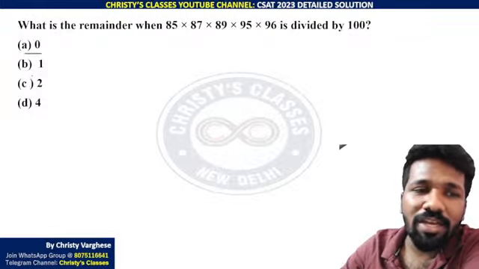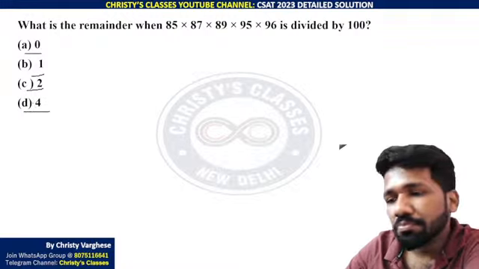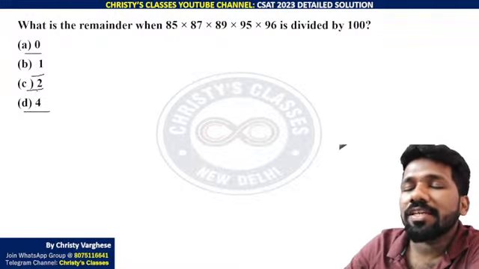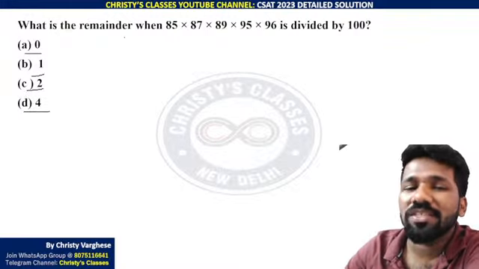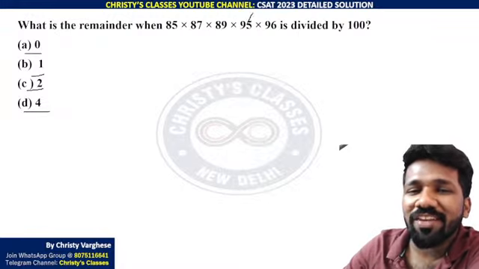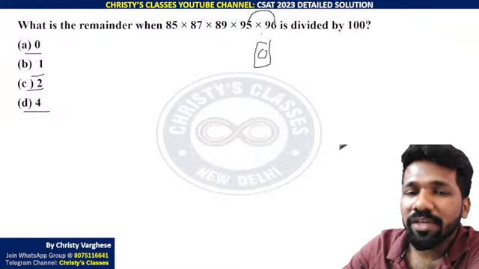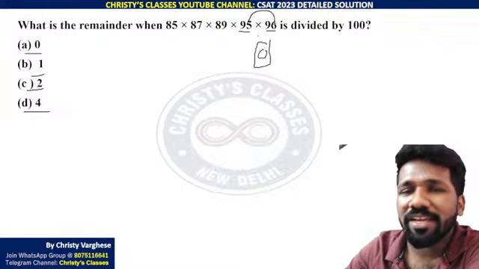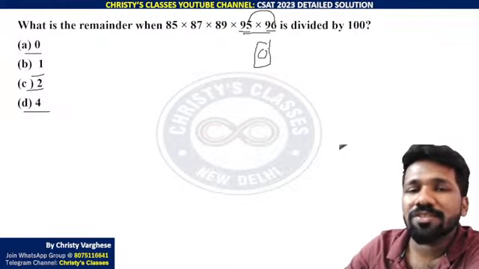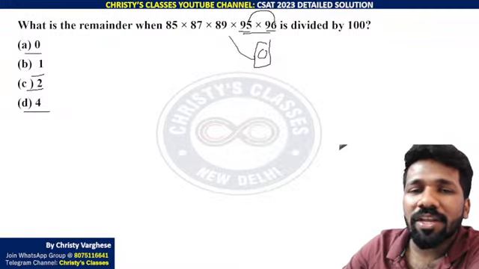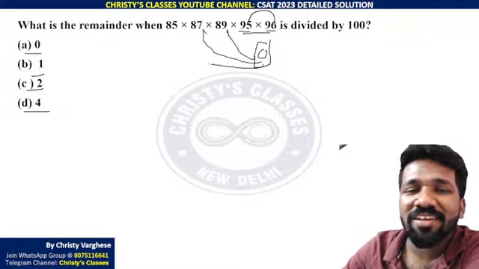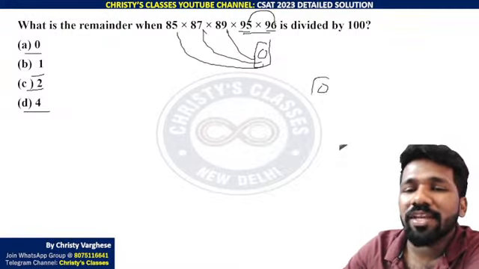But options are giving the last 1 digit now. So let us try to find at least the last 1 digit, which is super easy here. Because look at this, a 5 ending number and a 6 ending number multiplied, you will get a 0 ending number. Last digit only I am telling. 95 into 96 ends in 0 for sure. And a 0 ending number into whatever you multiply, you are going to finally get a 0 ending number only.